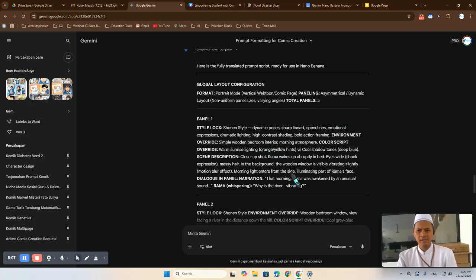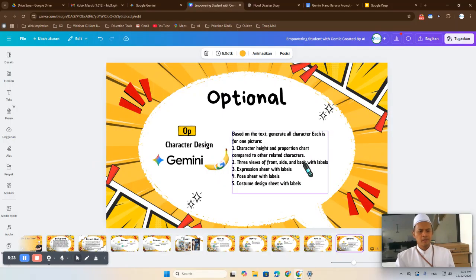Okay, there you go. It's in full English. Let's go to our next step to draw the comic. But before that, we have an optional step for the character so it's consistent in every panel. If you want the character to be consistent in every panel, you have to make the character first.